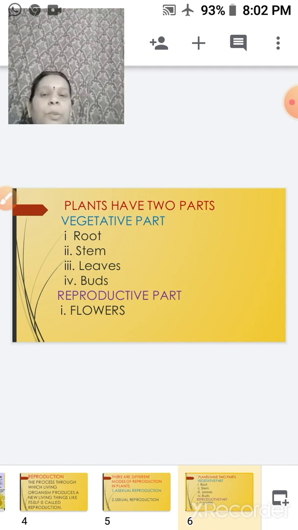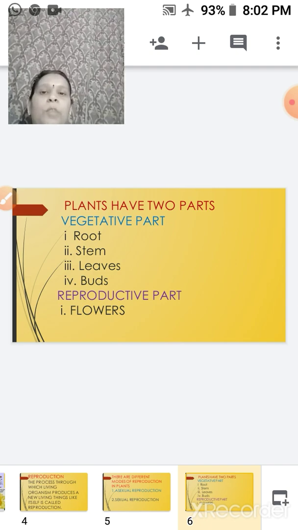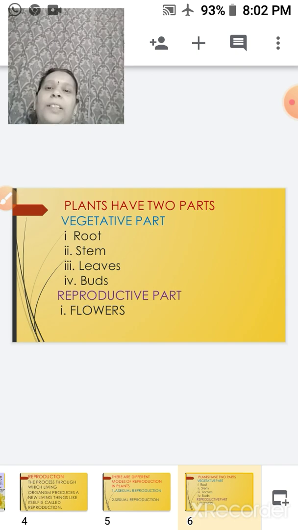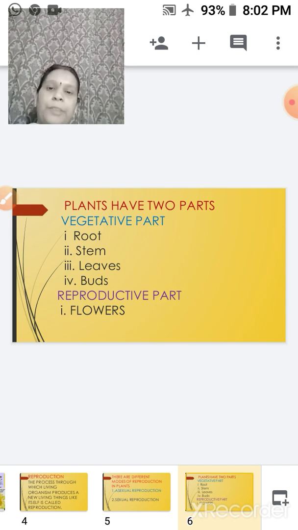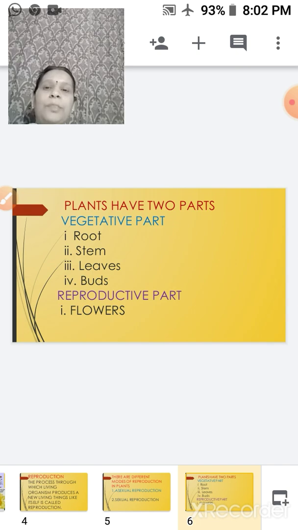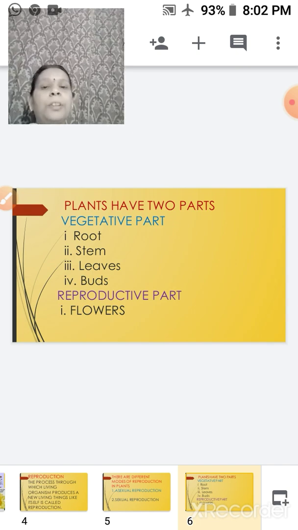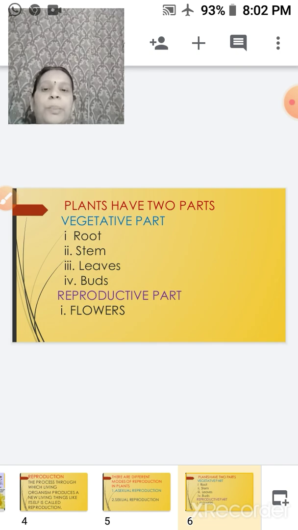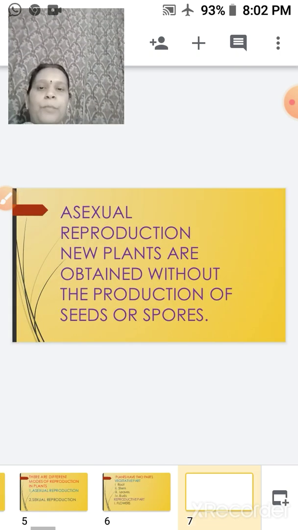Then we talked about the two parts of the plant. One was the vegetative part and the other one was the reproductive part. Within the vegetative parts, we have the root, stem and the leaves along with the bud, and they help in the growth and the nutrition. The reproductive part is your flower.